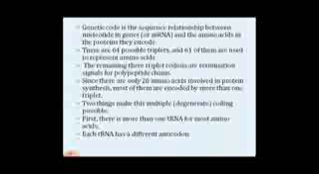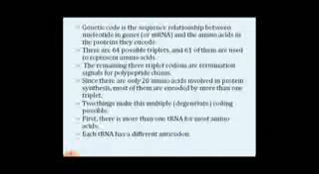So genetic code is the sequence relationship between nucleotides in genes or mRNA and the amino acids in the proteins they encode. So, what is a genetic code? It is the sequence relationship between the nucleotides in the genes of DNA or the mRNA and the amino acids in the protein they encode.